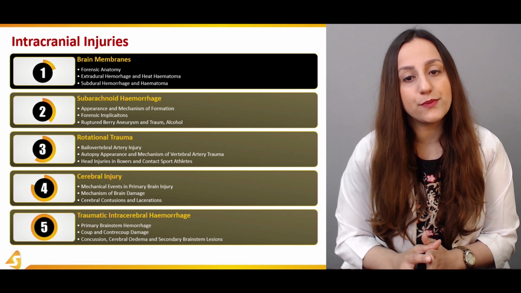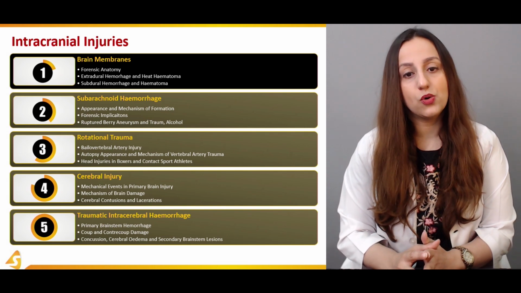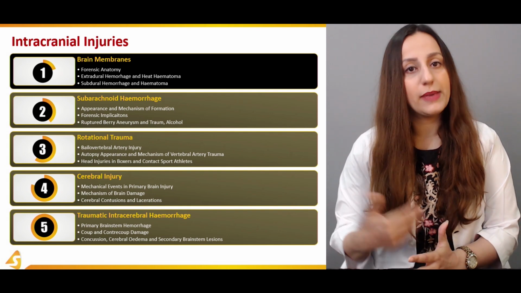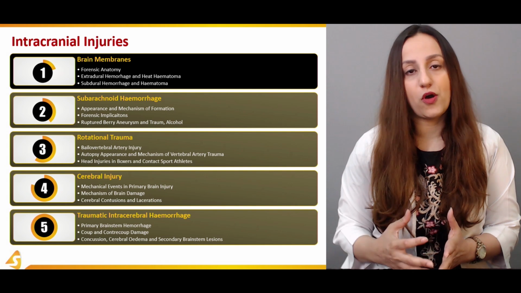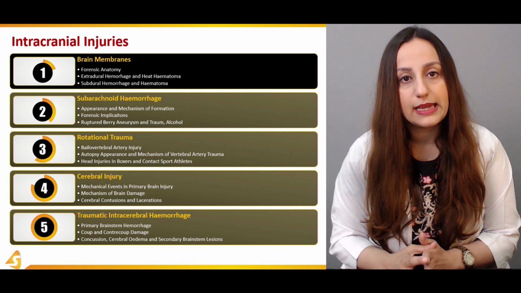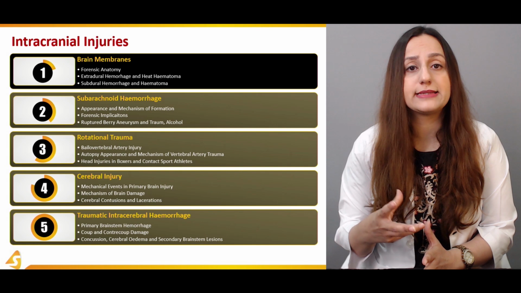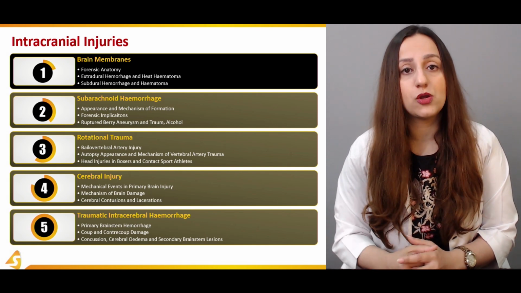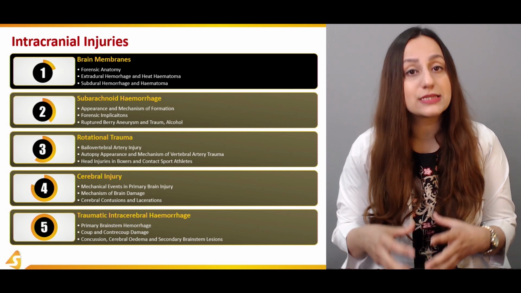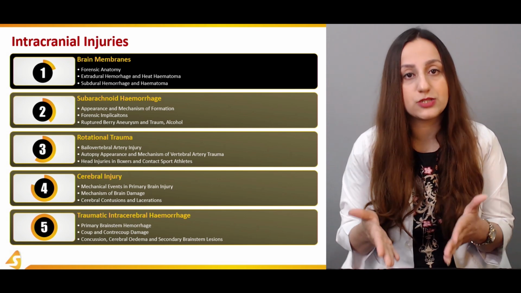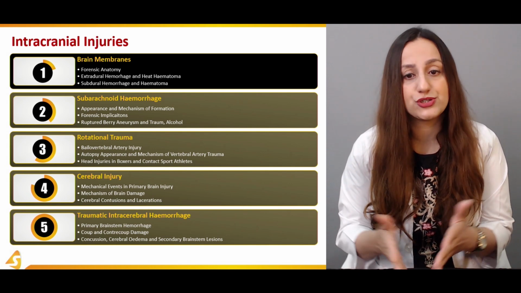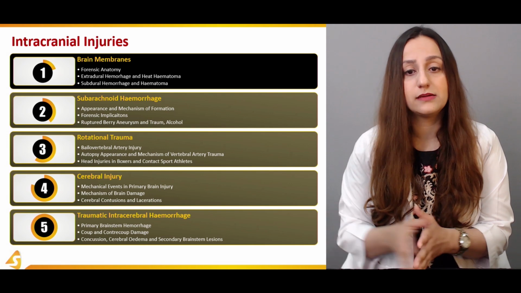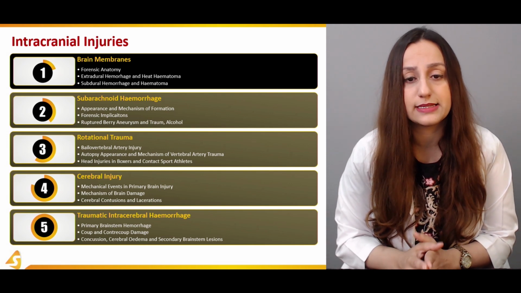Now, the extradural hemorrhage and the heat hematomas. So, what are the consequences of this extradural hemorrhage? How is it caused? Trauma can be one of the causes, but obviously there are a lot of other causes as well. It can be some sort of a birth defect. For example, a lot of aneurysms can lead to these kinds of hemorrhages, as well as a lot of blood disorders, and blood dyscrasias can also result in these sorts of extradural hemorrhages, and heat hematomas, that will be discussed in detail in the related slides and sections.